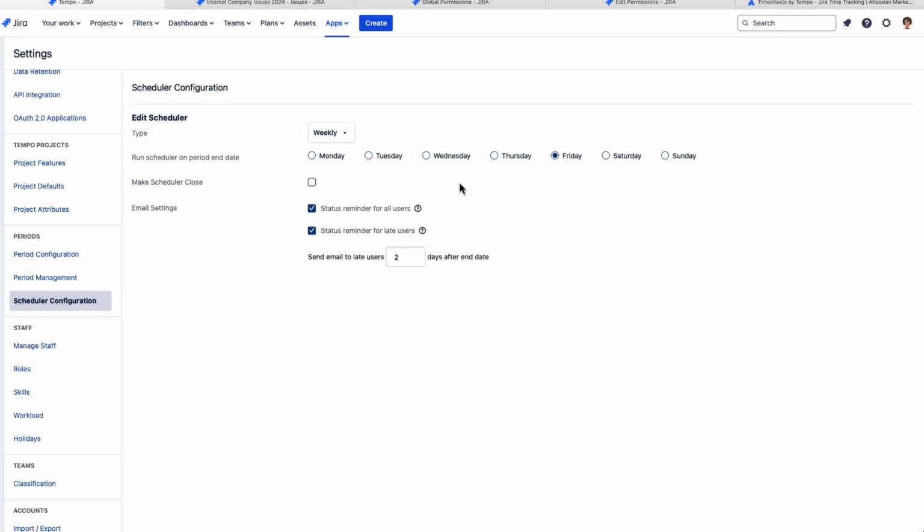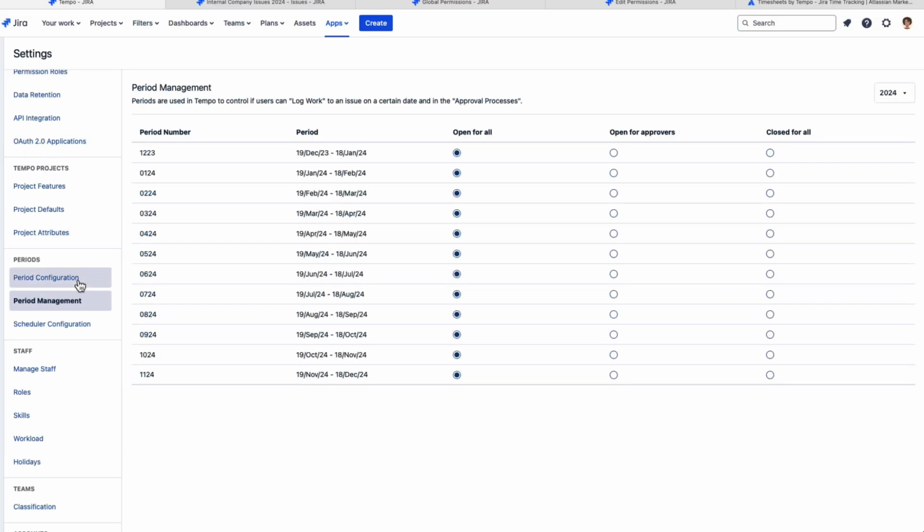This is very customizable, so you need to check on what you want to do at your organization. Once all the timesheets are submitted and approved, the accounting team can close the period so that no more changes can be made. They can literally click closed for all of them, or they can keep some open for approvers, say if they're still waiting for the last timesheets to come in. They can leave it open only for people to approve, but not anybody else. Once a timesheet period is closed, accounting can do their payroll magic or create invoices for clients.